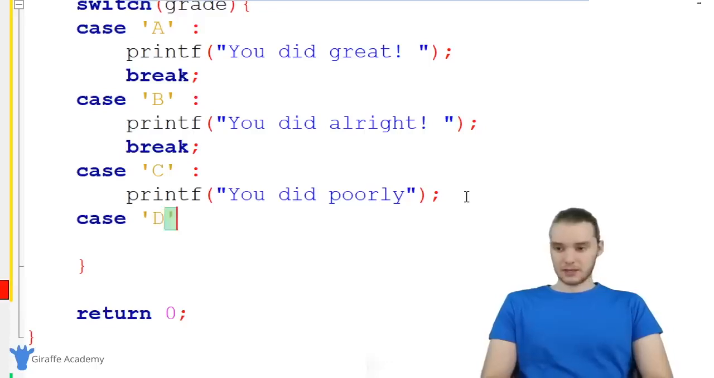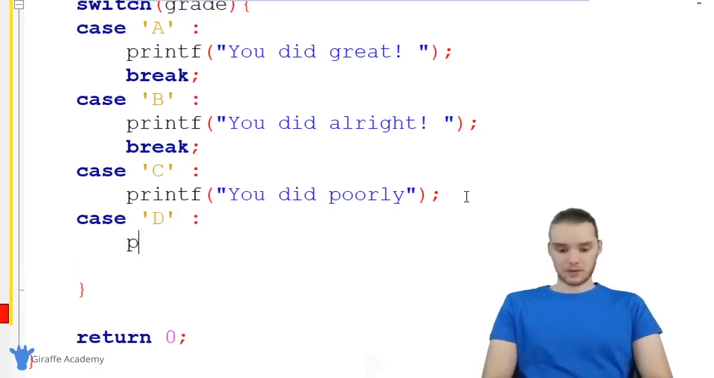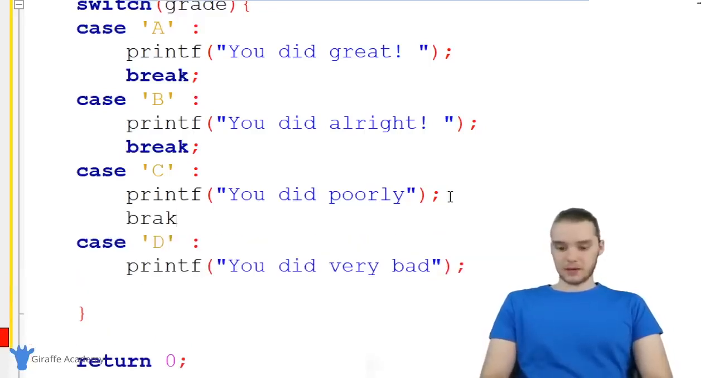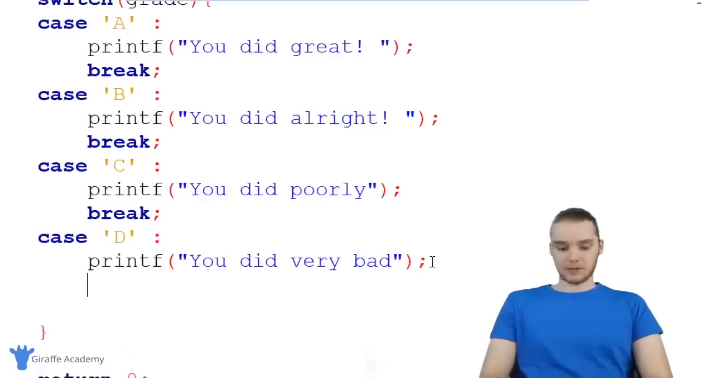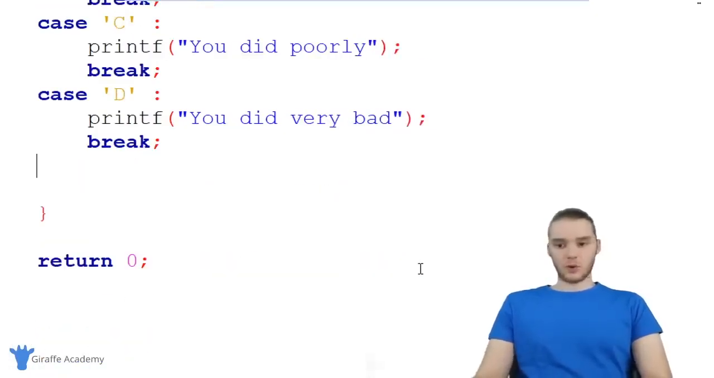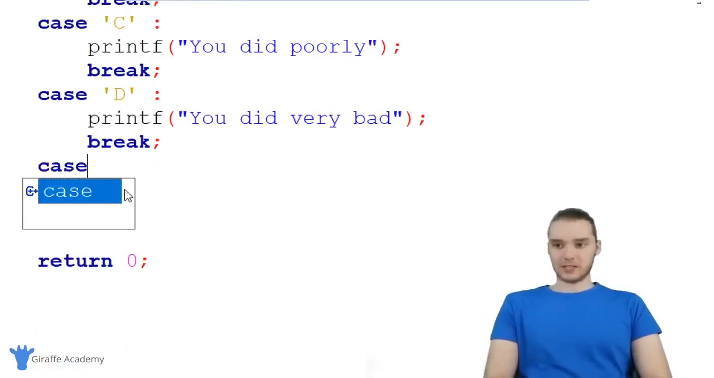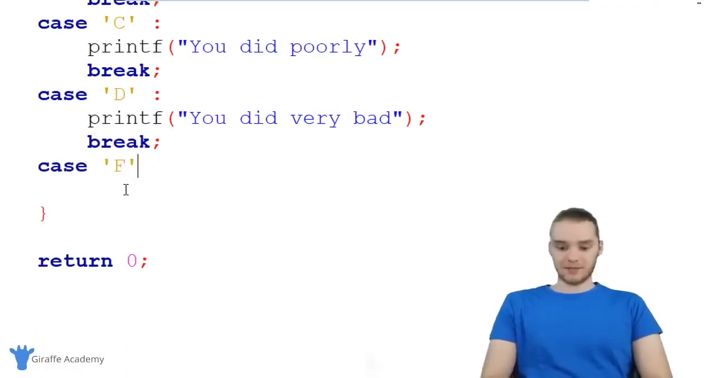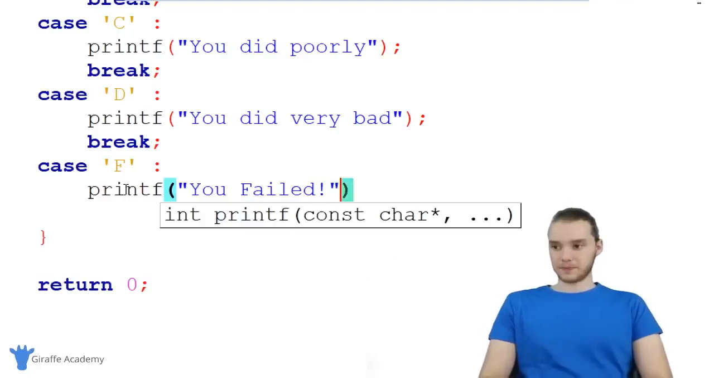So in the case they got a D. And I forgot to put a break statement here. And I'm gonna put one down here too. And finally, we're just gonna do one more for if they failed the test. So I'm just gonna say, in the case that they got an F, we will print out, you failed.